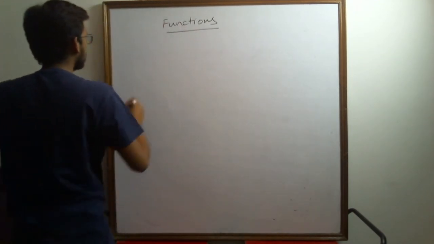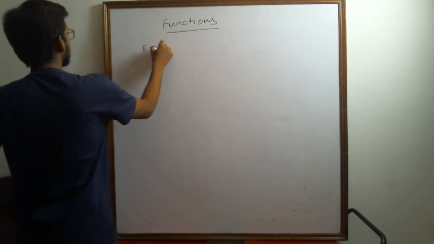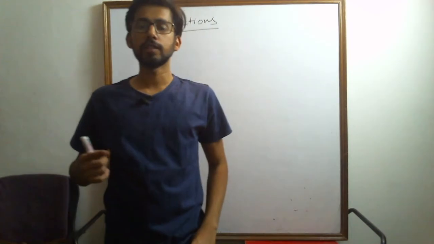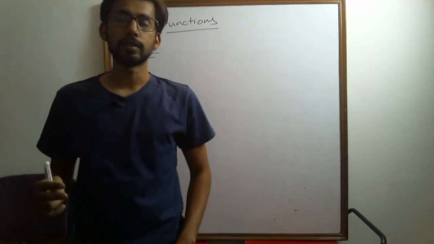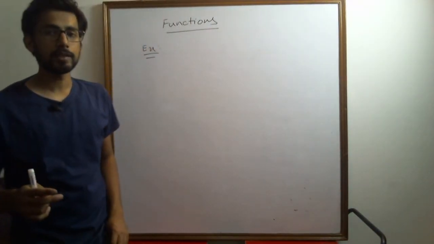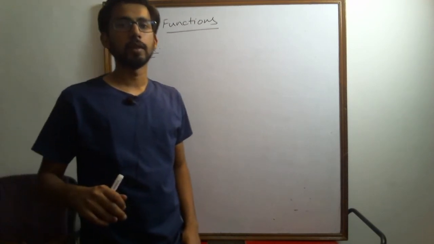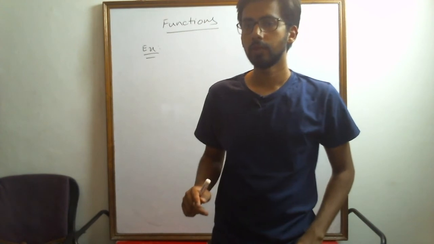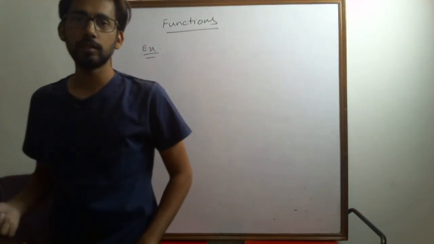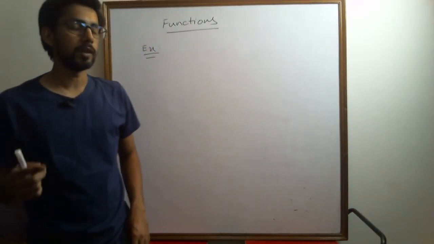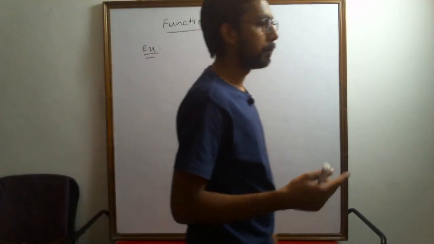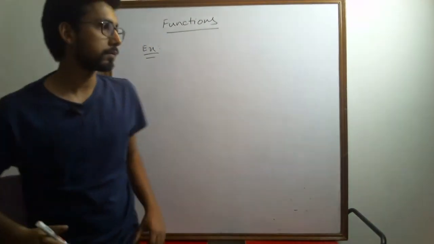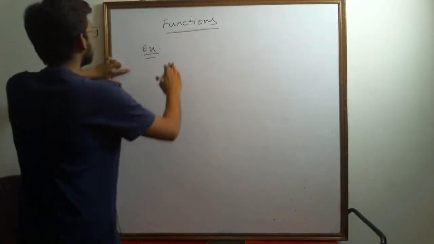Let's take a few examples. Also, you may have noticed that a relation is a function if it satisfies the conditions. Okay, that means that every function is a relation, but every relation is a function is not true. So a function is always a relation, but a relation may not be a function. Okay, let's take an example.